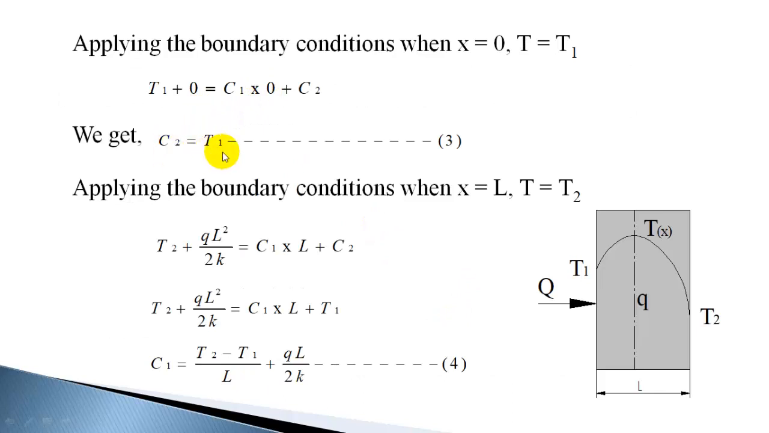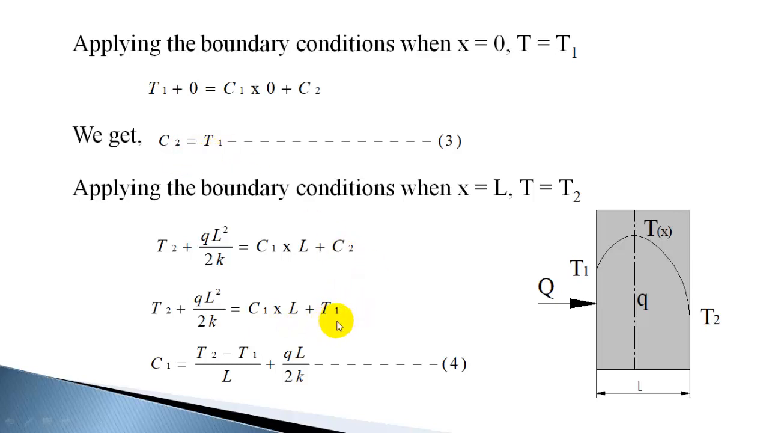So C2 will get as T1. And again, second boundary condition is x is equal to L, temperature is T2, right face temperature is T2. So substituting this once again in that equation for temperature, T2 plus x is substituted as L, QL square by 2k is equal to C1, instead of x I substituted L, C1L plus C2. So you will get T2 plus QL square by 2k is equal to C1L plus T1. C2 we already got it as T1.